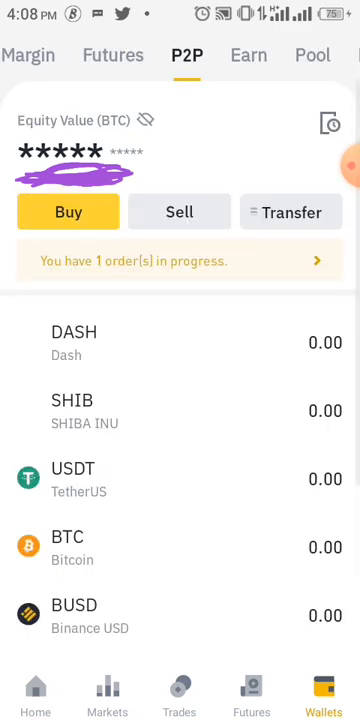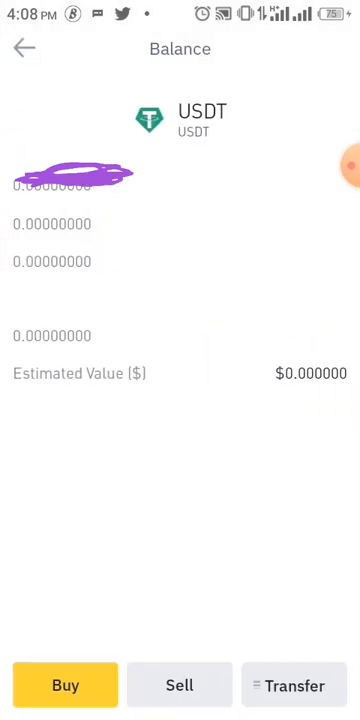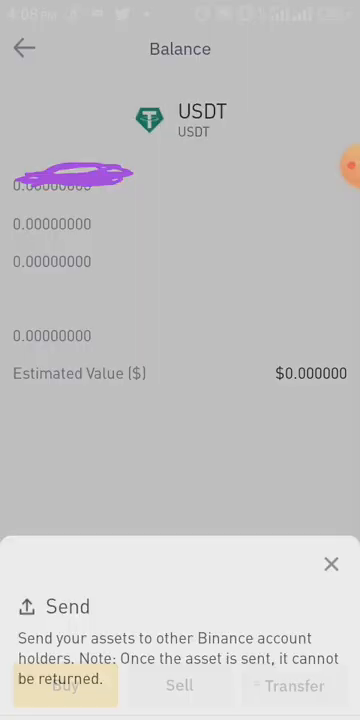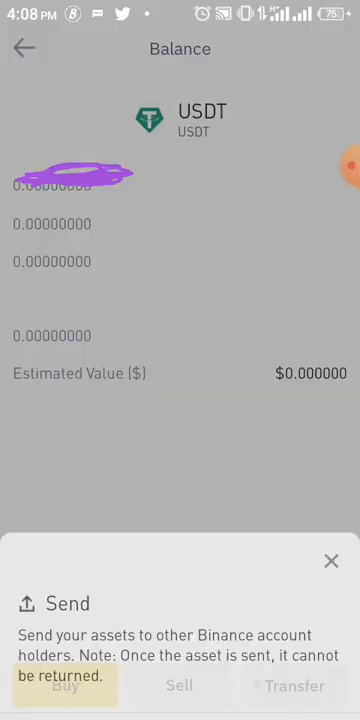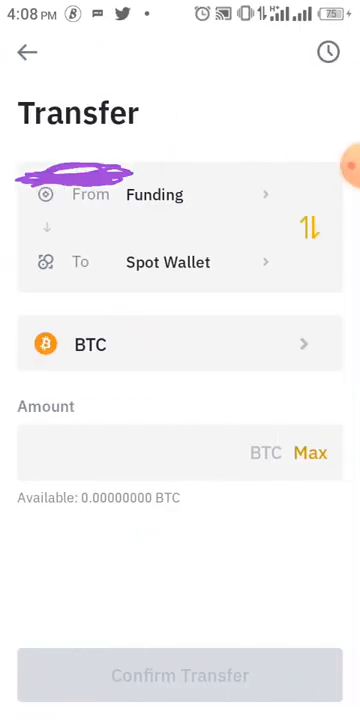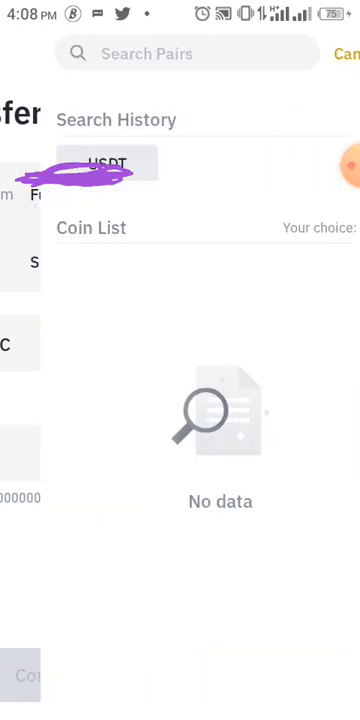Assuming you bought USDT, under this place, you see that your USDT will be showing balance, right? You go to transfer. You click on transfer. That means you transfer from funding to your spot wallet, because you want to buy a coin. You cannot use the money when it is under funding. You need to transfer it to your spot wallet. Take note, they're not charging you any fee. It is free. Just transfer it.